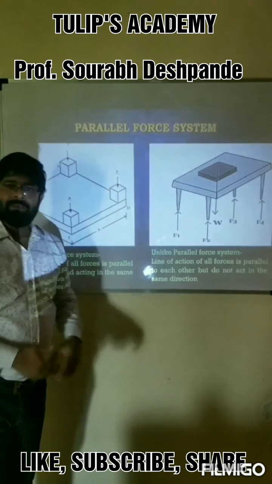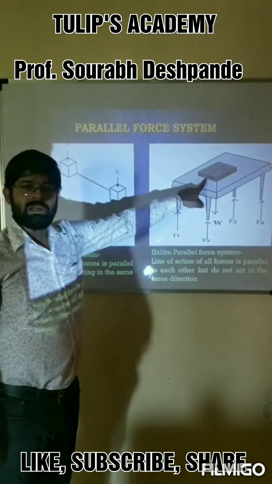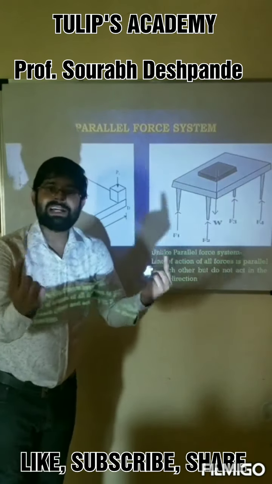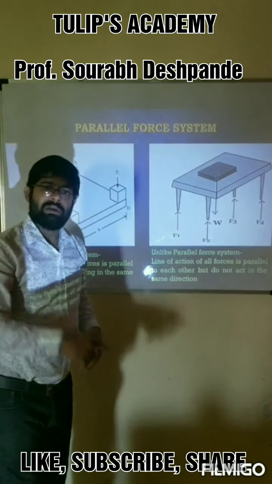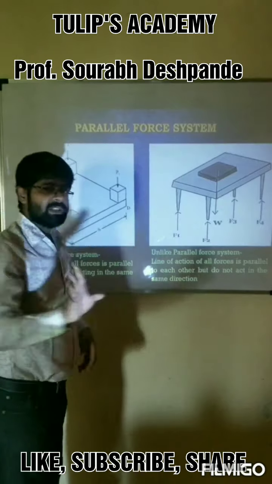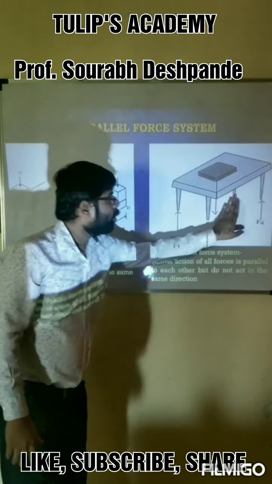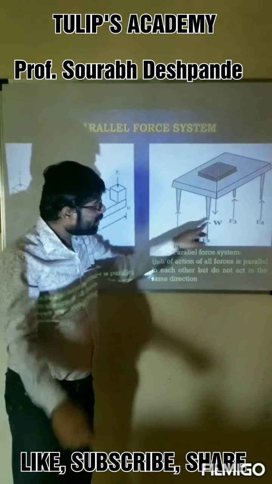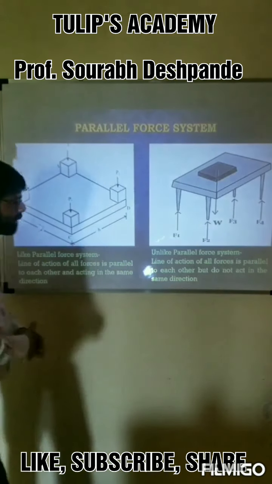And next is unlike parallel force system, where we are considering a table and a book kept over the table. The self weight of the book will be vertically downward, and the reaction given by 4 legs of the table will be vertically upward. So the lines of action are parallel to each other, but the direction of all the 5 forces is not the same. If you look at F1, F2, F3, F4, and if you omit this W, then the system will be converted into like parallel, and if you consider W, the same system will be converted into unlike parallel. So that's it.